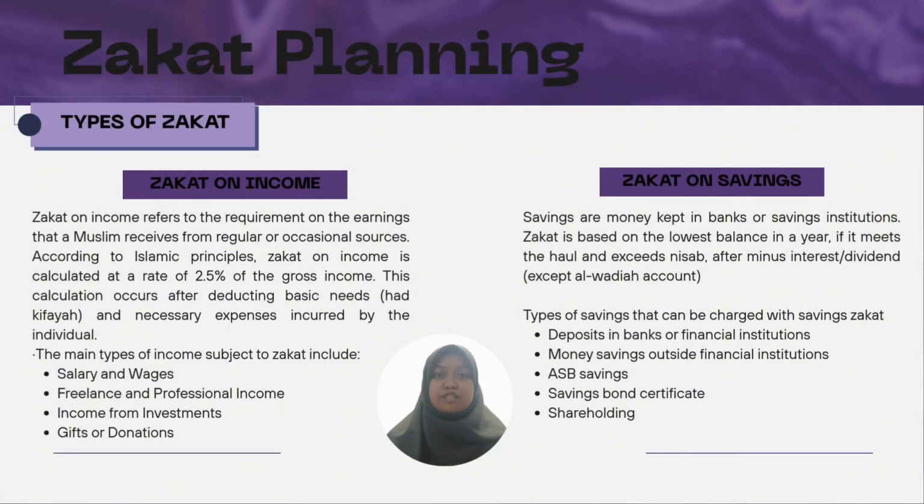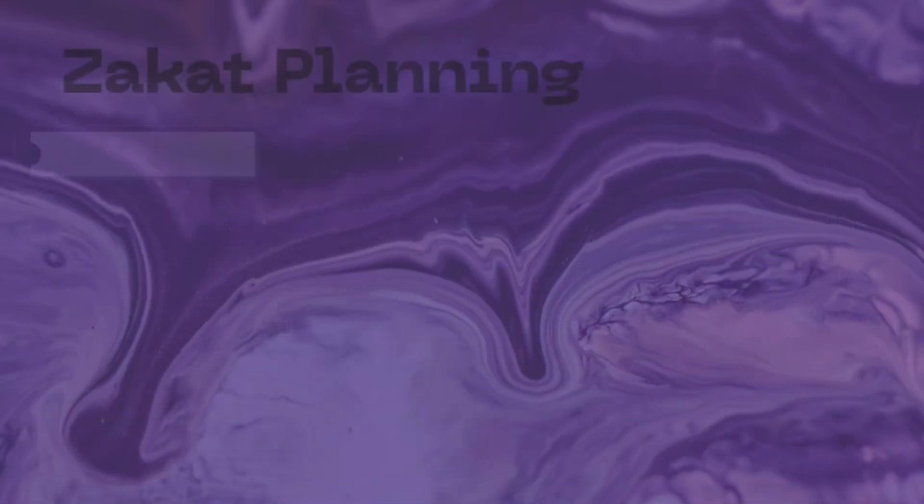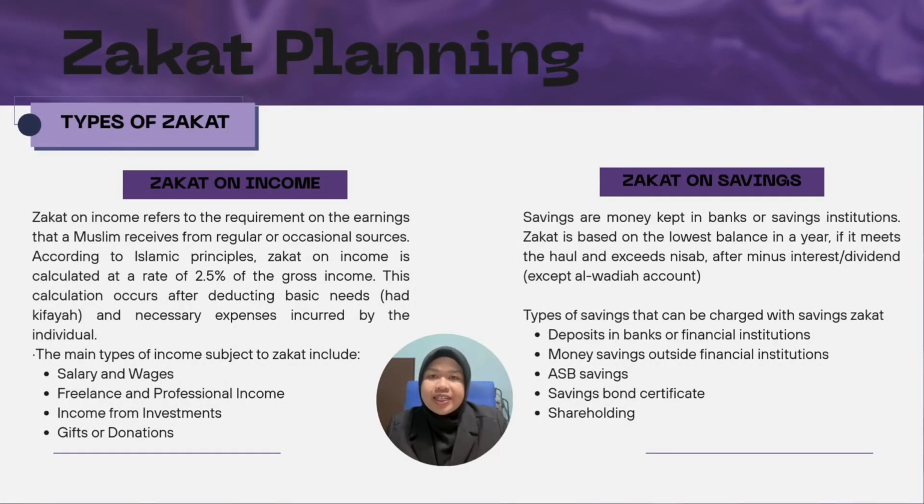Next, zakat on income refers to the earnings received from various sources. The main types of income subject to zakat include salary and wages, freelance and professional income, income from investments, and also gifts or donations. All these must be considered when calculating zakat, with the rate set at 2.5% after deducting basic needs and expenses. Next is zakat on savings. Savings include money kept in bank accounts, fixed deposits, ASB, and other financial institutions. Zakat on savings is calculated based on the lowest balance within one year, as long as it meets the haul and exceeds the nisab after deducting interest or dividends. Examples of savings subject to zakat are deposits in banks or financial institutions, ASB, and shareholding.